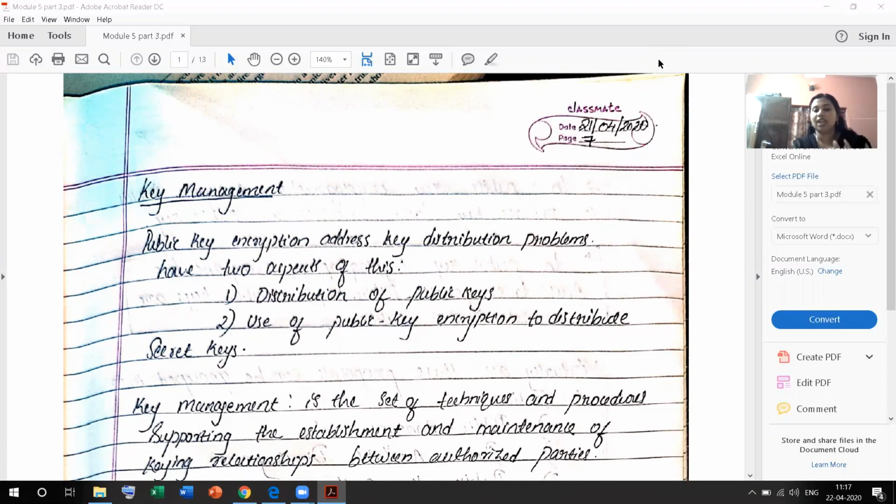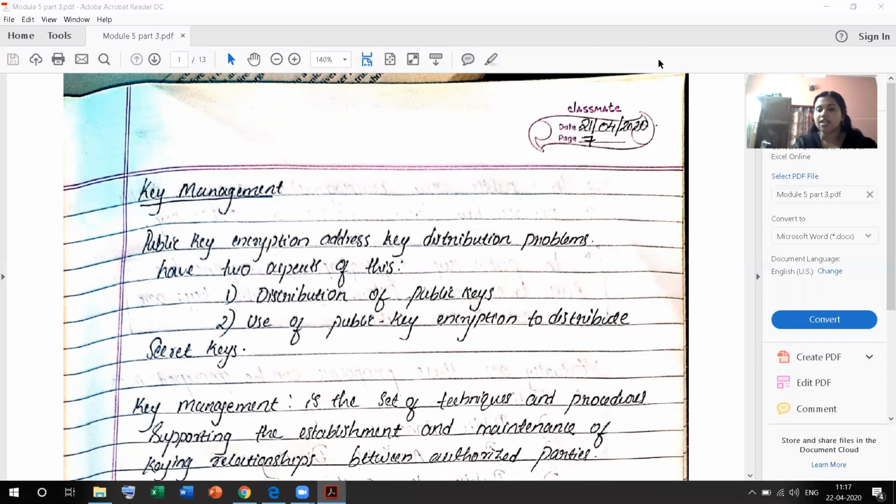So, in key management, public key encryption addresses the key management problems in two ways. The first one is the distribution of public keys, and the second is the use of public key encryption to distribute secret keys. What is key management?